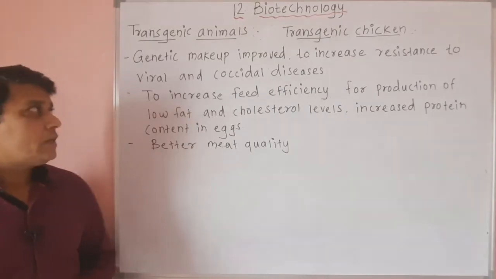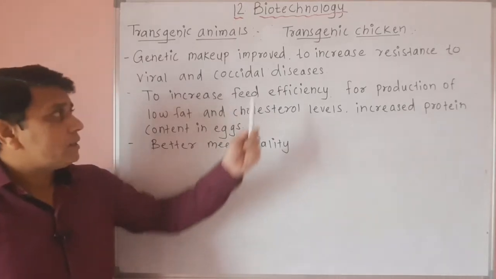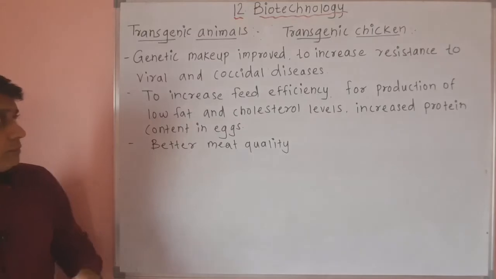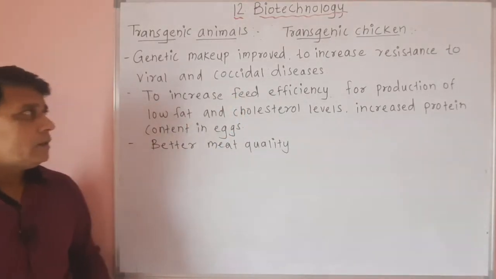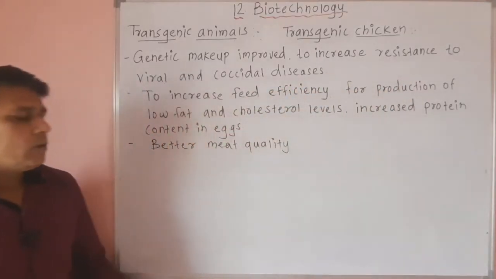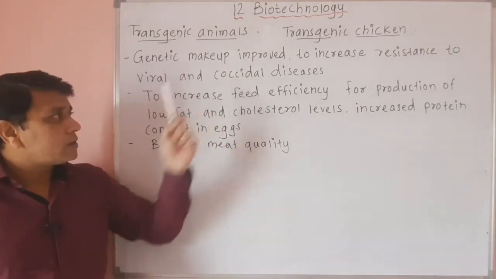Then the next transgenic animal produced by genetic modification is transgenic chicken or hen. Now, the genetic makeup of chicken is improved to increase its resistance to different kinds of viral infection and coccidial diseases.